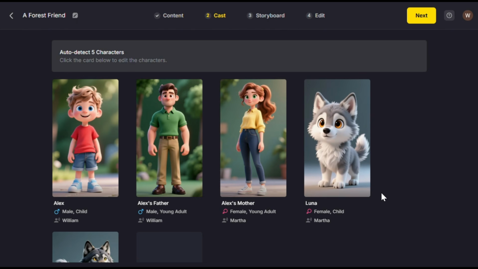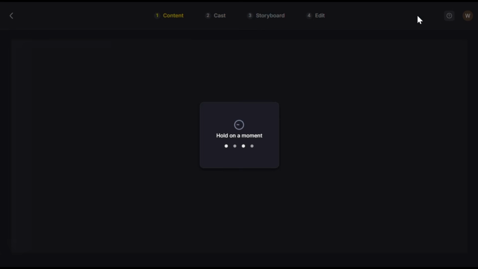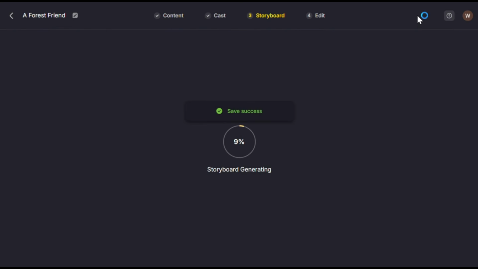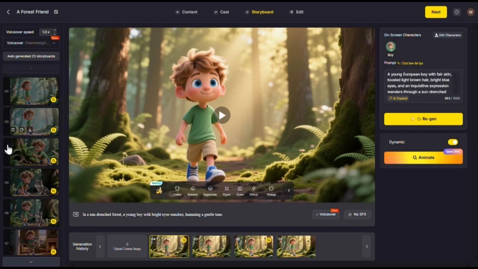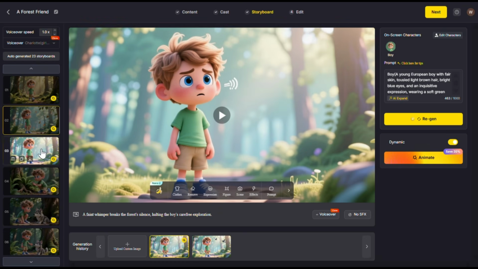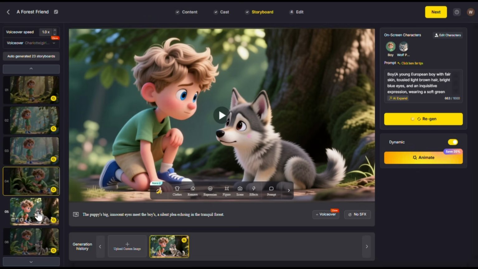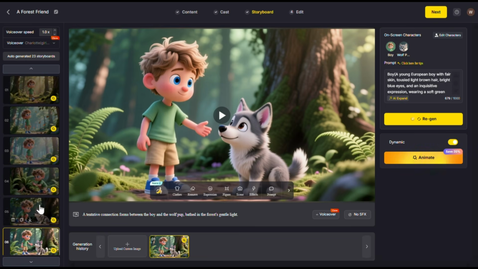Now, I am really happy with all the characters, so I will just click on next and it will start generating the images for each scene as per our script. Once it's done, you will see an interface like this. Now I am showing you the project I showed you in the beginning. Here you can see all the scene images it has created and just look at the character consistency. It's perfect. Well, it's Nano Banana Pro, so it will be perfect.